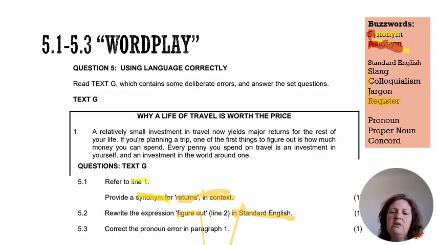So if I start at the bottom of my list here, jargon is the very formal English that we might use in a particular context. Like if you're visiting the doctor, you might get a prescription and a diagnosis. Those are examples of formal register. Then in terms of informal register, we've got colloquialism and slang that are very popular options that we often have to look at.